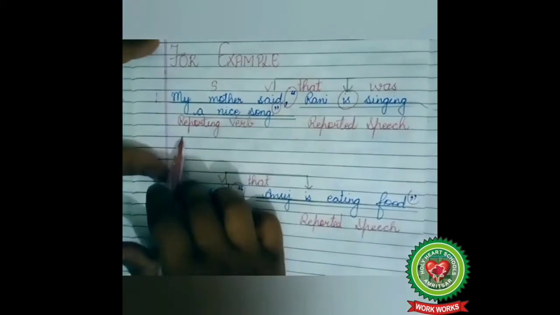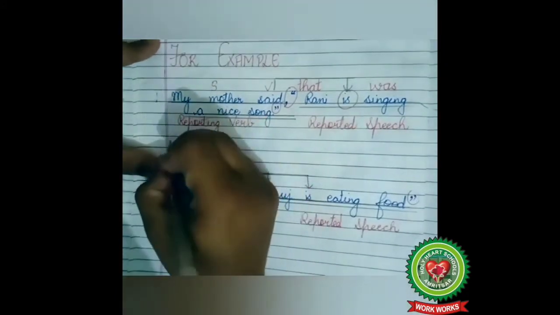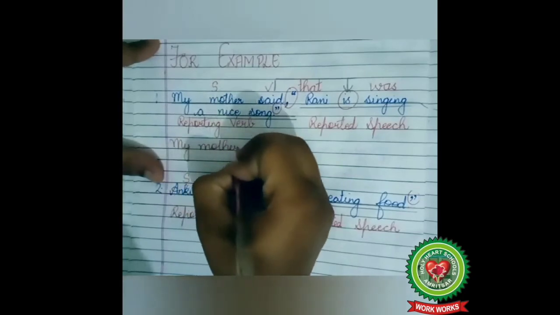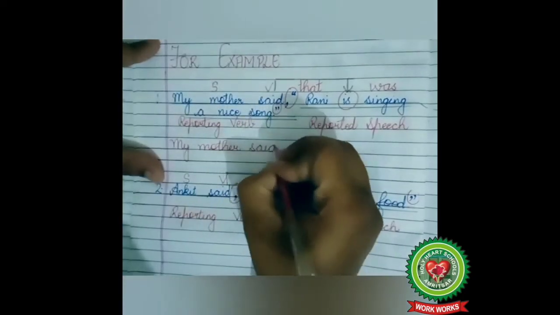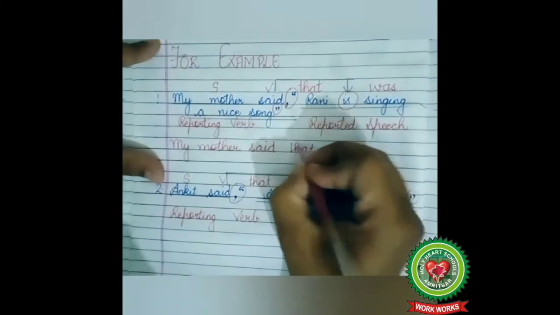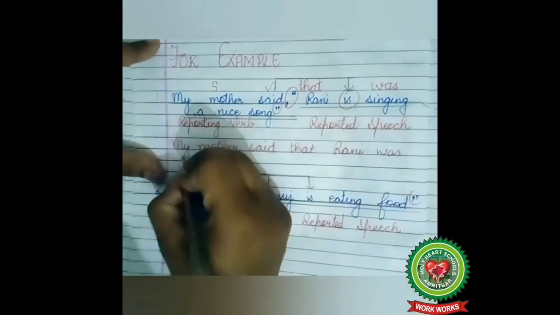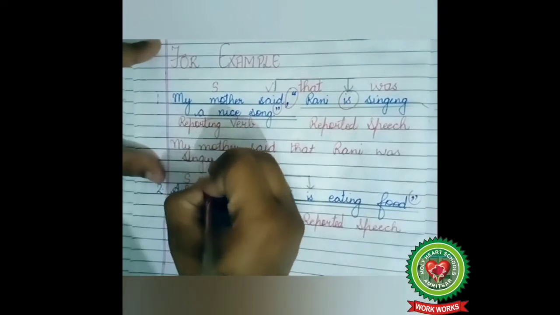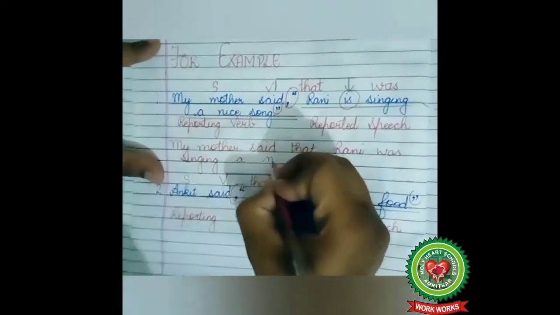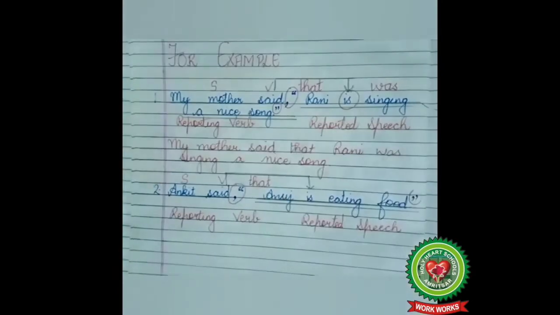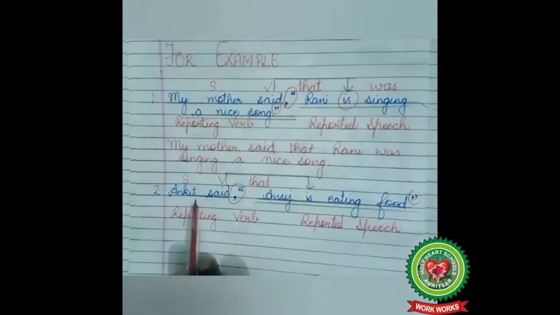So, our answer will be: my mother said, in place of inverted commas, we use the word that Rani was singing a nice song. Okay children, let's move on to the next example.